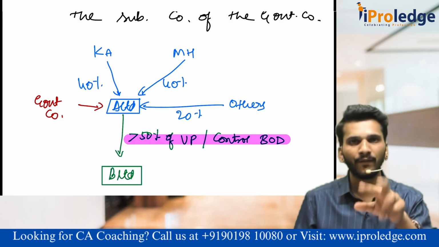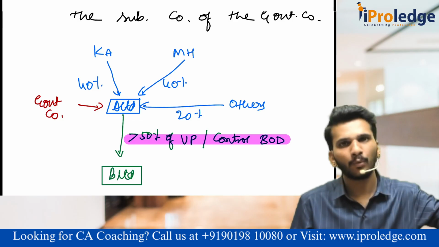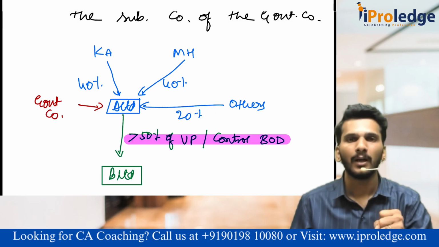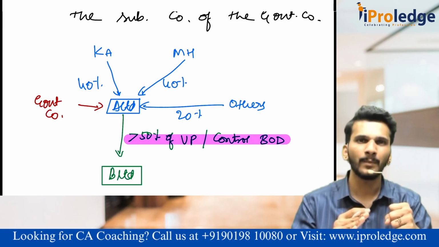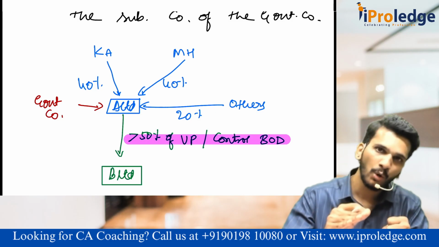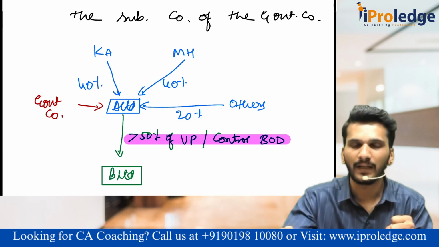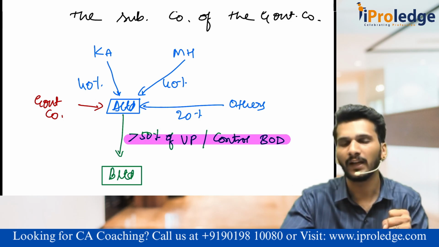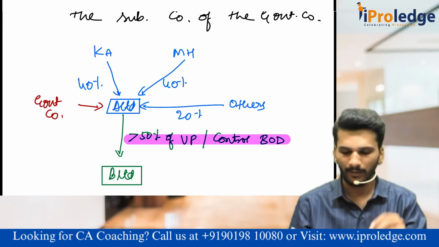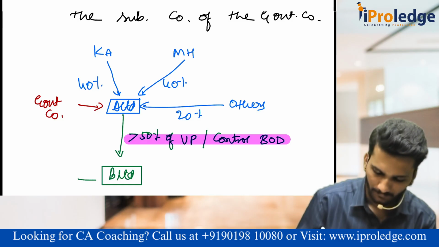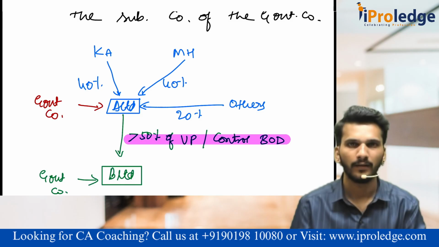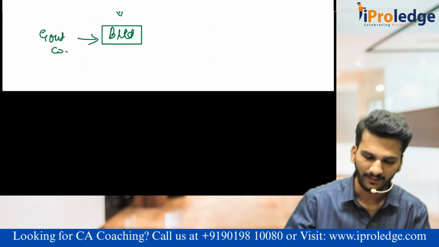Anyhow, what is the definition of government company? Government groups should hold more than or equal to 51% in your company. But government is already holding more than or equal to 51% in your company, and along with that, you are holding more than 50% in another company. Even though less than 51 but more than 50, still you will be called a government company. A Limited as well as B Limited is also a government company. Is it okay? That is how the definition has been dissected.